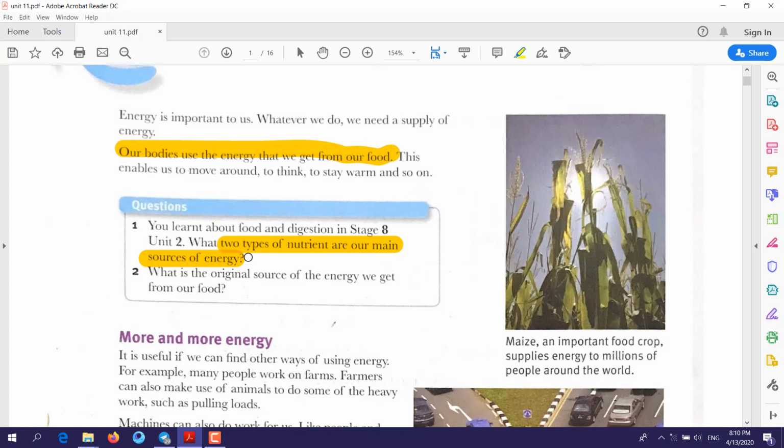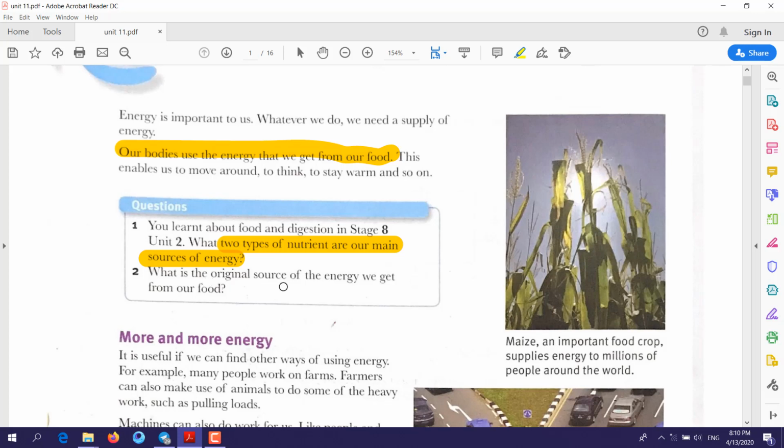These nutrients are protein, fat, carbohydrates, and the rest of the nutrients. Now, which two of these nutrients are the main source of energy for our body? The answer is carbohydrates and fats. Carbohydrates and fats are the two main energy sources for our body.